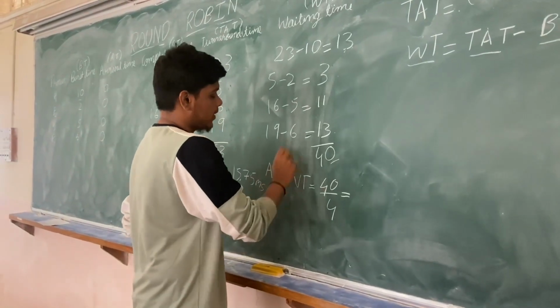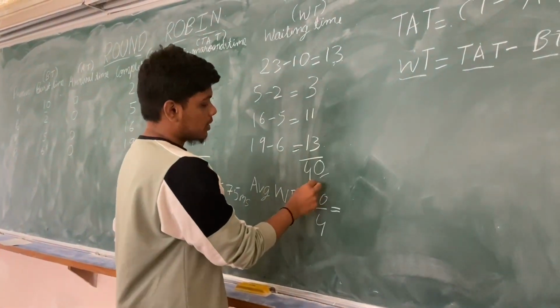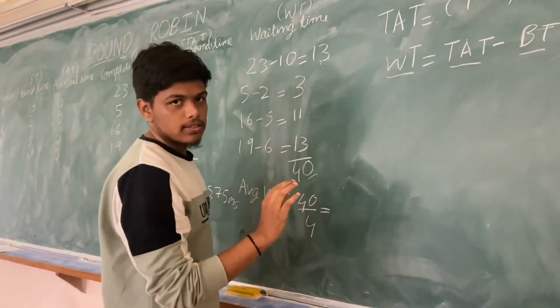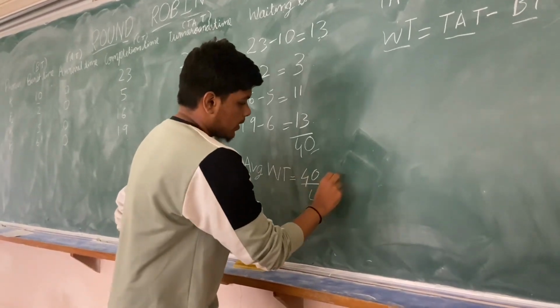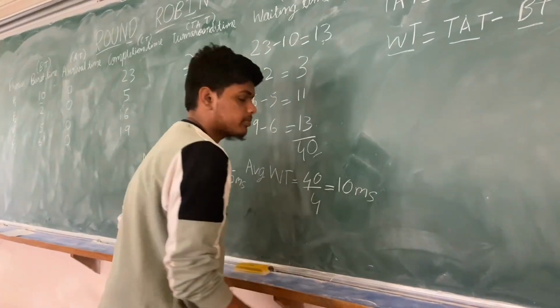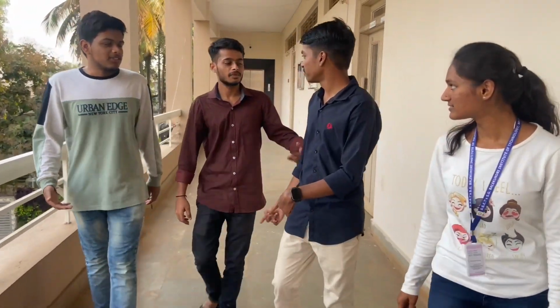Now we have to find the average waiting time. We have the sum of 40 and we have 4 processes. And the average waiting time is 10 milliseconds. Did you understand the round robin algorithm? Yes, we understood.